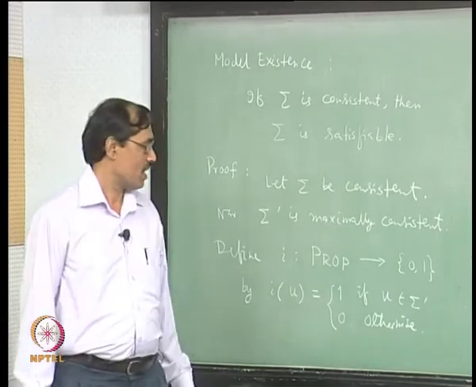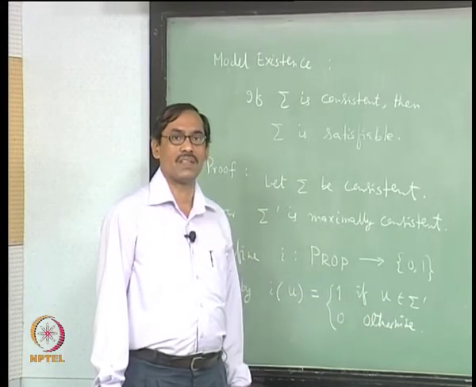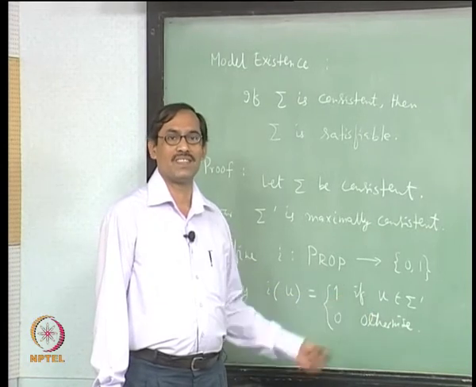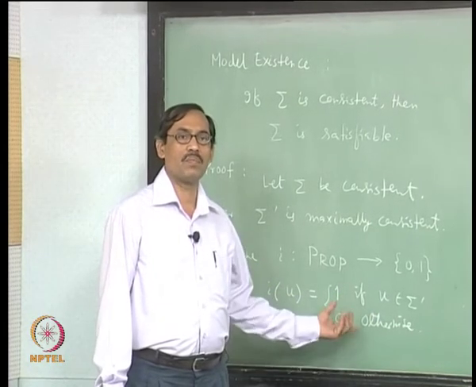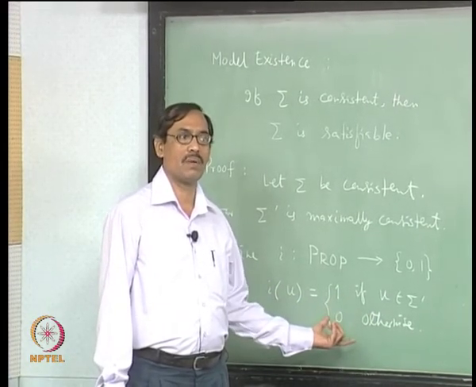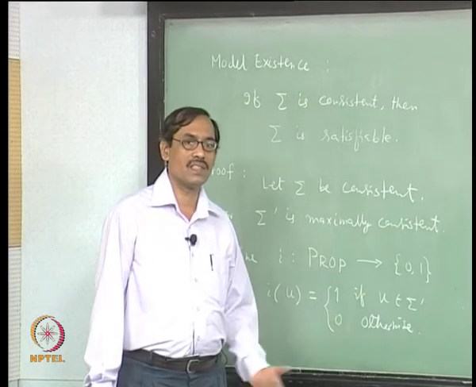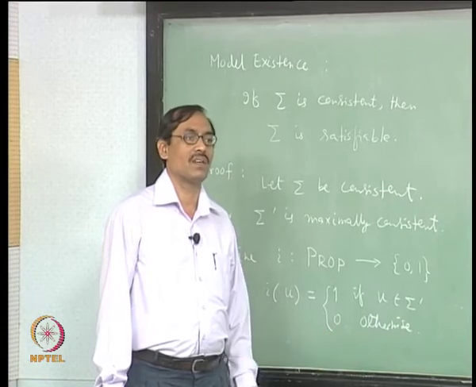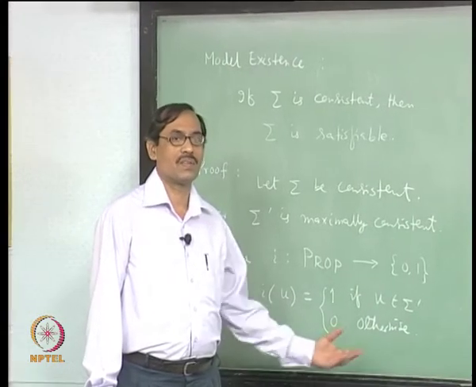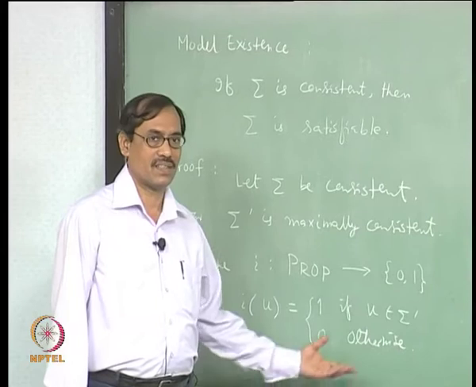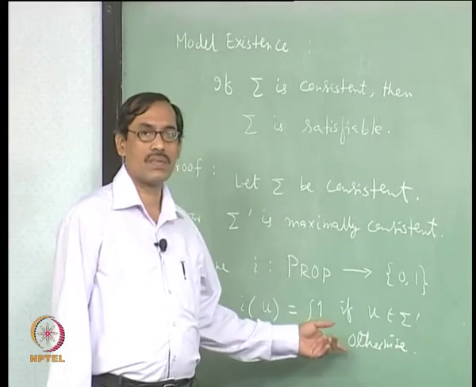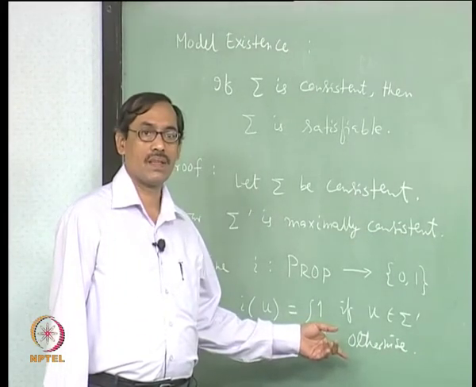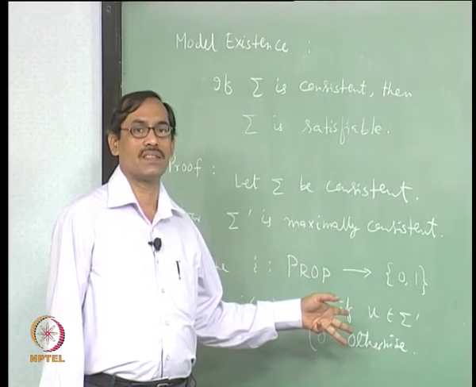It should be obvious that it is a Boolean valuation because of those four properties. If you take any proposition u, either u is in sigma prime or not u is in sigma prime, right. So, either it is given 1 or it is given 0 with respect to the negation sign. And what about the other properties? The other three properties capture the implications.